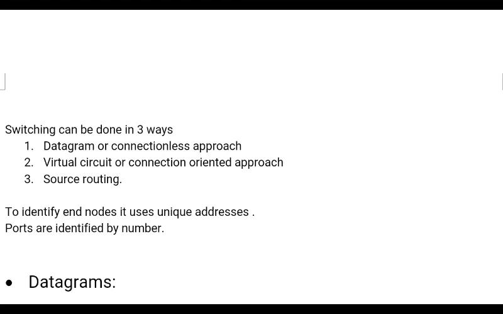The second one is connection oriented. As the name itself indicates, before transmitting any information, the sender and receiver first establish the connection. The sender sends the request, the receiver accepts that connection request and sends an acknowledgement, and the route is decided between them. So a connection state is established between these two nodes, and on that route only all the packets are forwarded to reach the destination. That is the connection oriented approach.